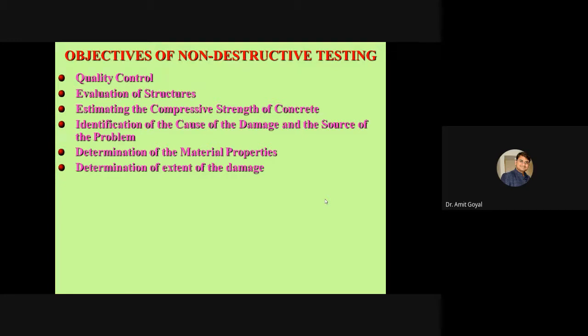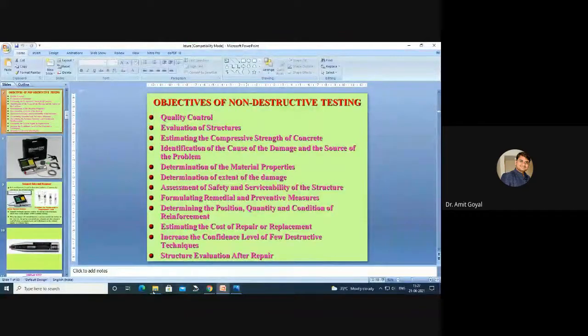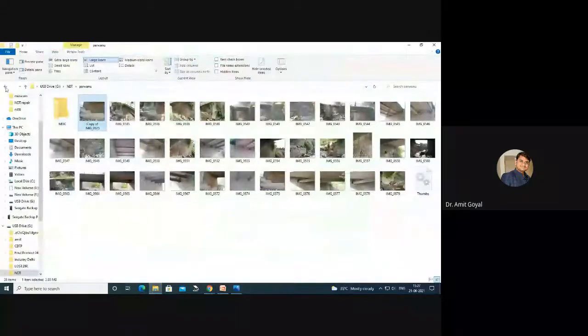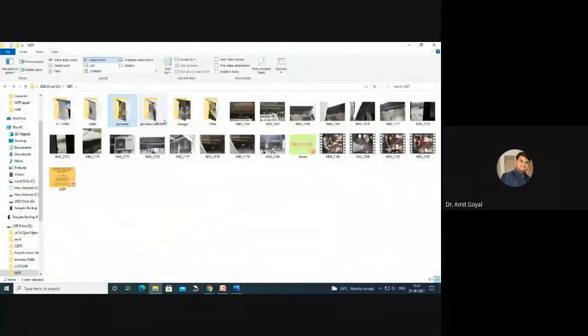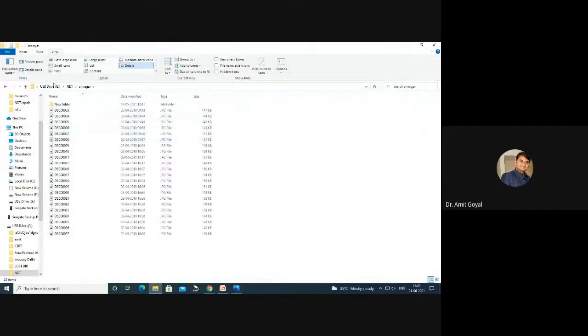So here, to determine the extent of damage, how much damage is there in the structure. Sometimes many structures came to us. Here I'll show you one structure.